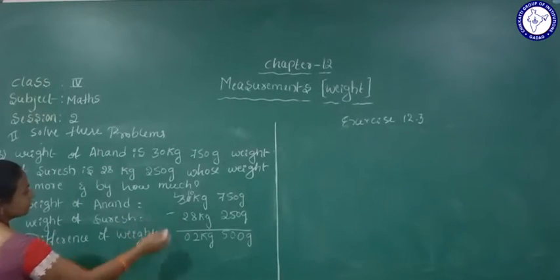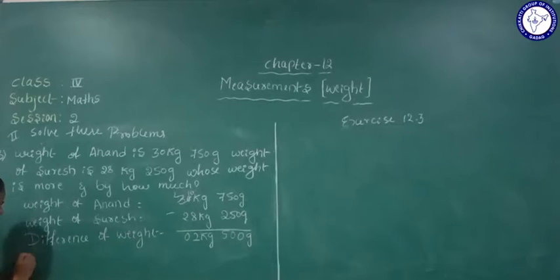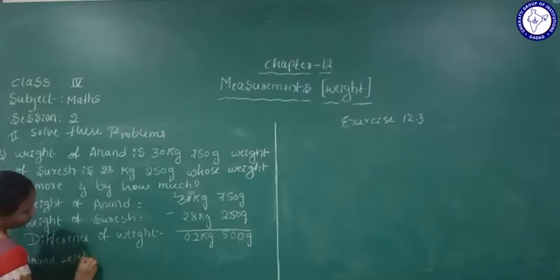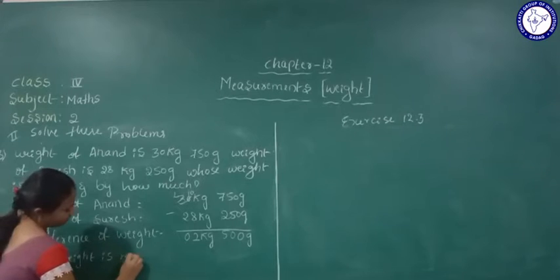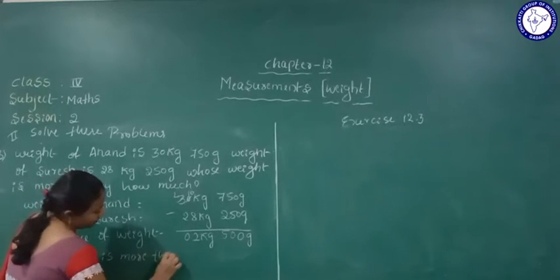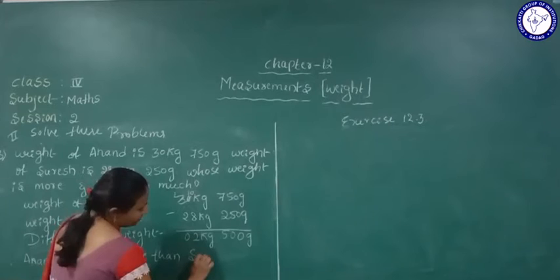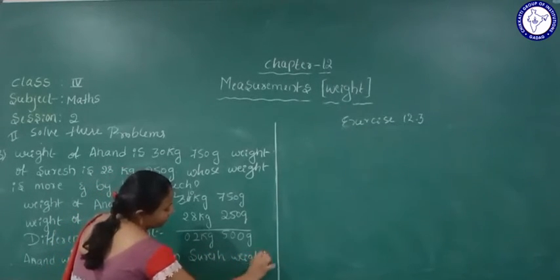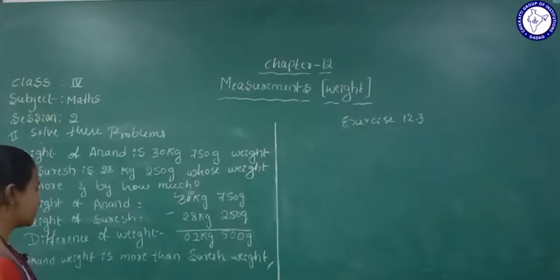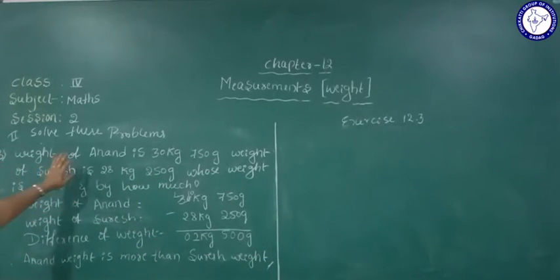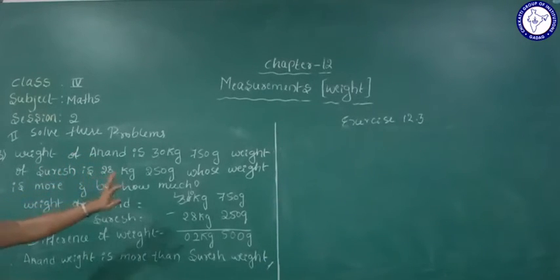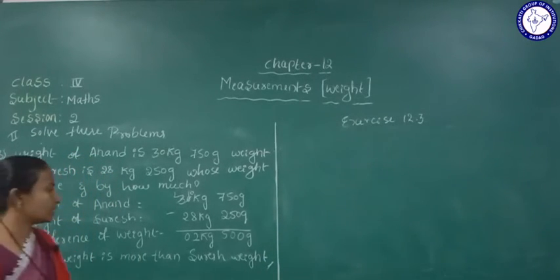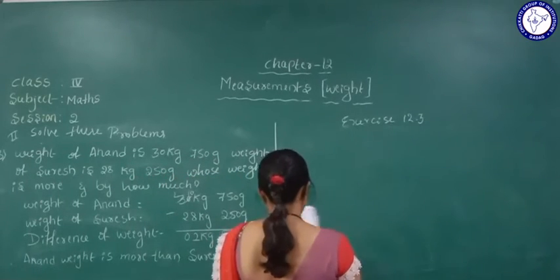It means Anand's weight is more than Suresh's weight. So we can understand Anand's weight is more compared to Suresh's weight. Understood? Okay. Next one, that is fourth one.